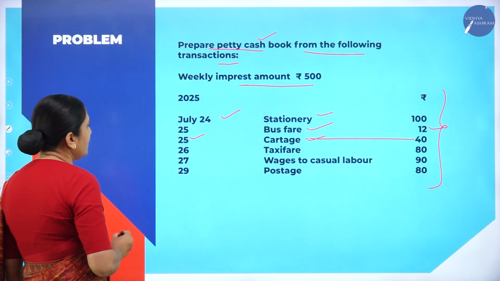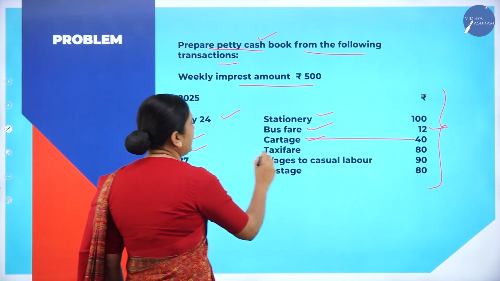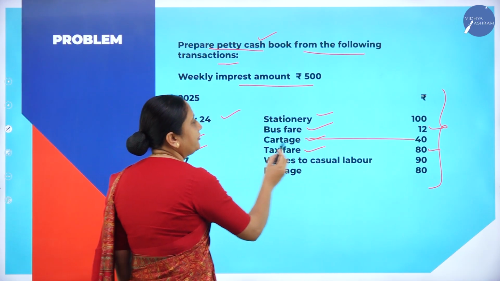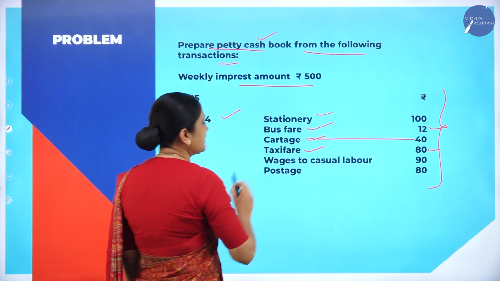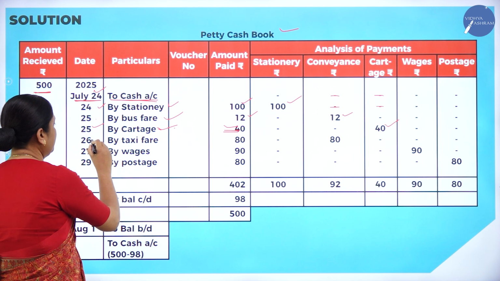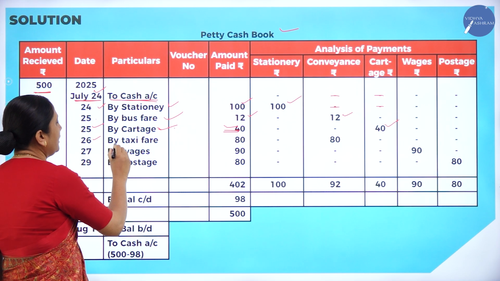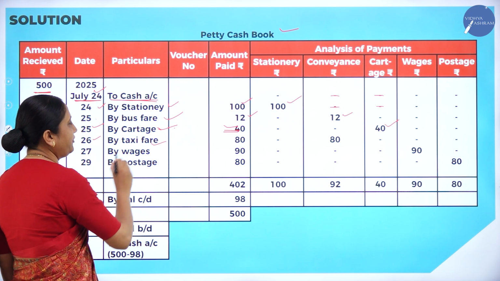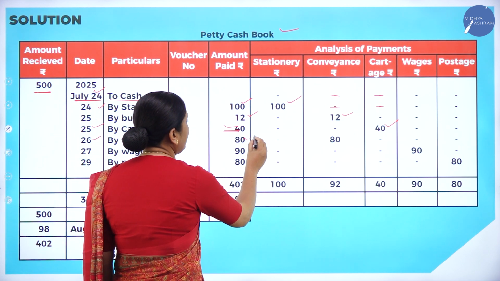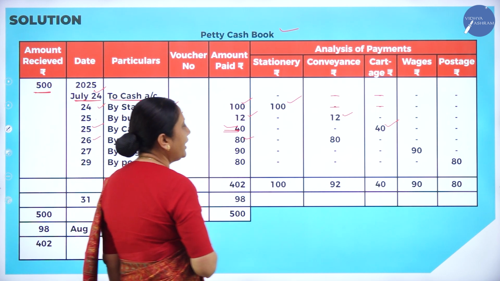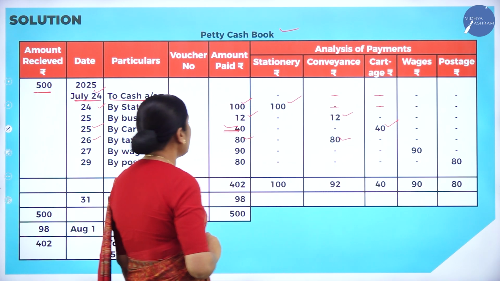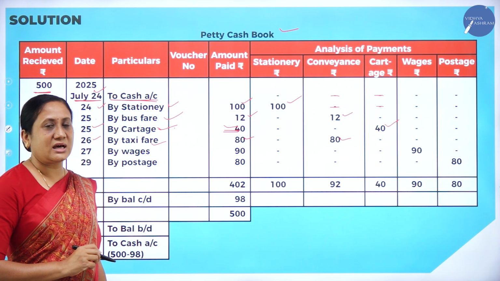What is the next one? 26, taxi fare, rupees 80. That means on the 26th we have spent 80 rupees towards taxi fare. We will write the date in the date column, 26, by taxi fare. Taxi fare means taxi charges, traveling expenses. 80 rupees we have spent. One entry here, and one more entry you have to write in the conveyance column, because taxi fare is what? Taxi charges.